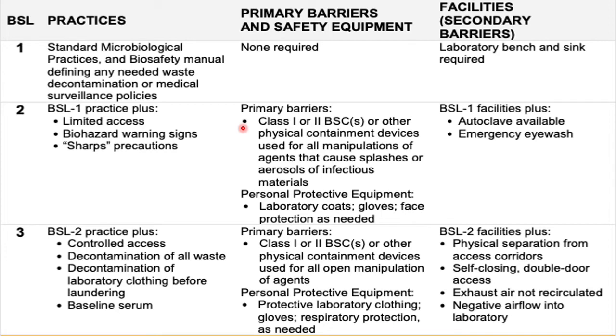As we all know, a biosafety cabinet can also be called the laminar airflow cabinet. And apart from this, other devices that help in physical containment can be used for manipulation of the agents which cause splashes or aerosols of infectious materials.